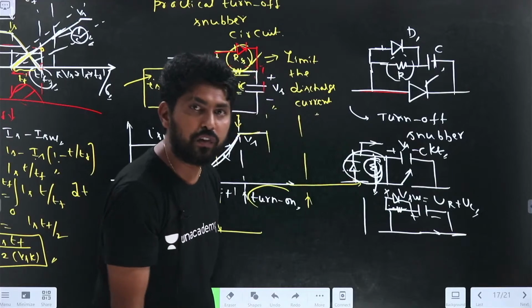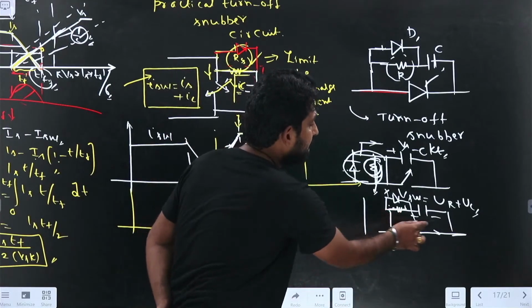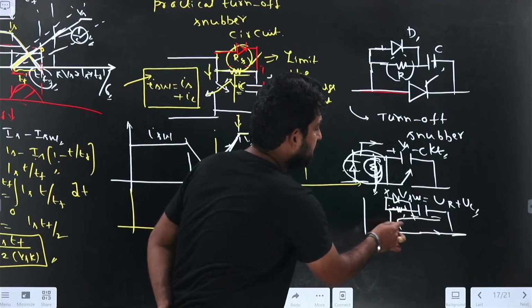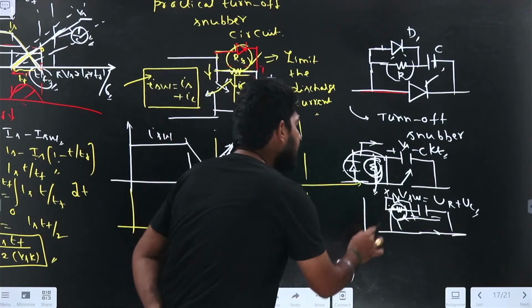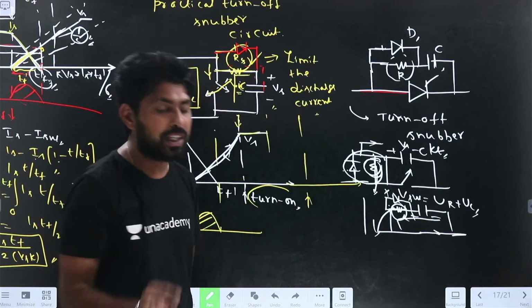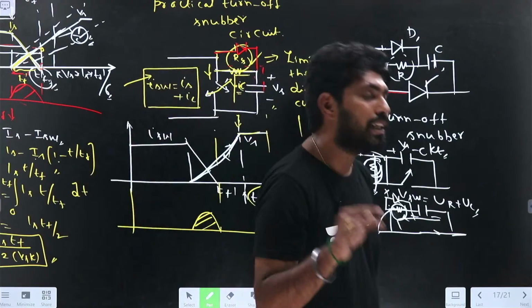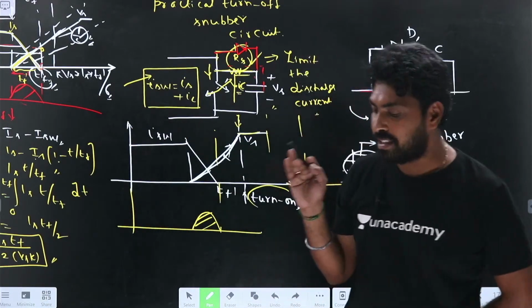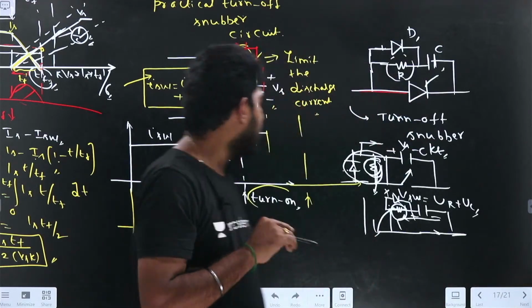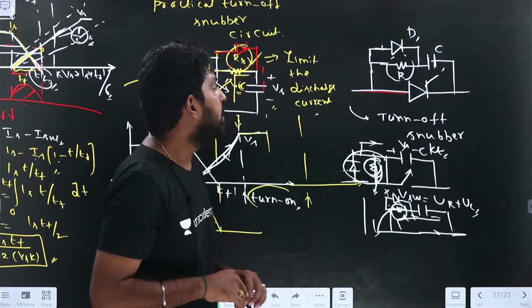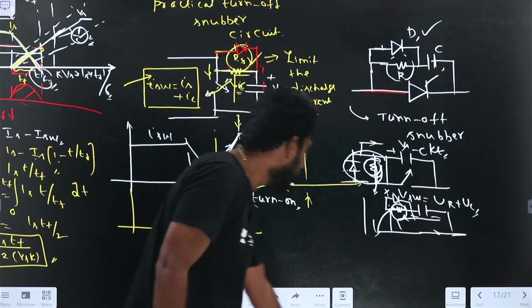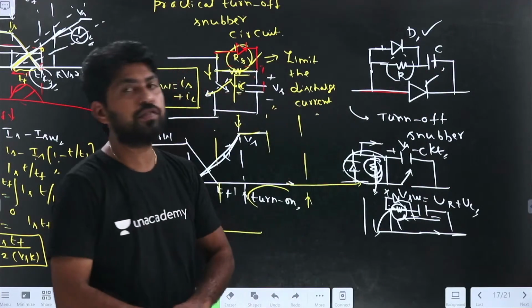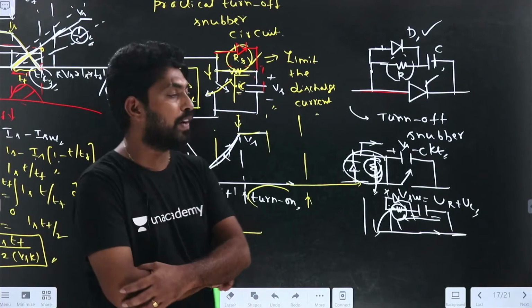The discharge current flows only through the resistance, and this resistance limits the discharging current. The diode does not limit the discharging current. This is the complete turn-off snubber circuit for the practical case.